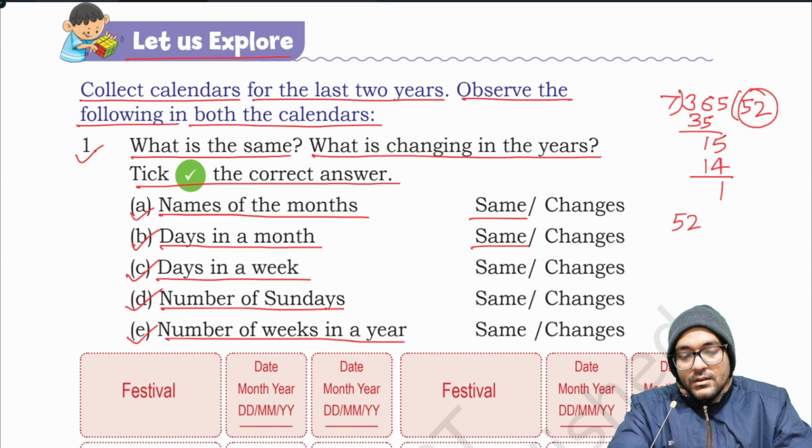You can do that by multiplying 7 by 52. That means 52 weeks means 364 days and 1 day is left. If it is a leap year, then 2 days will be left.